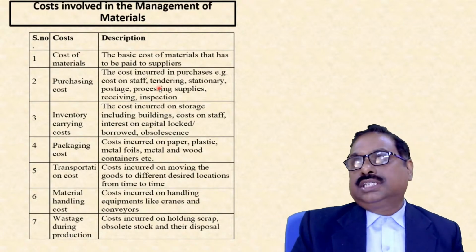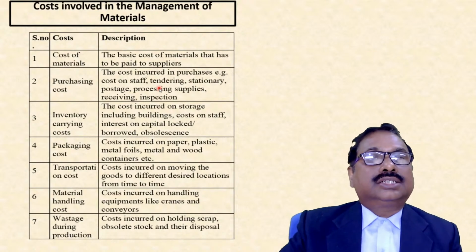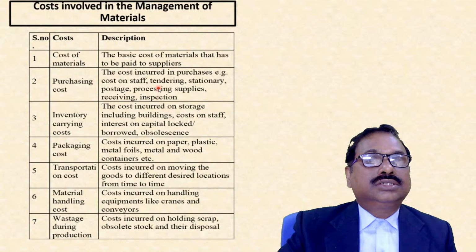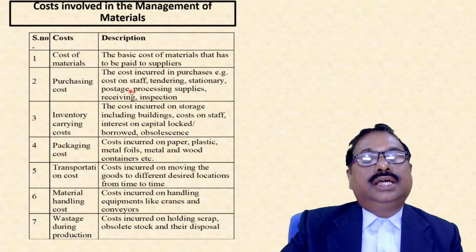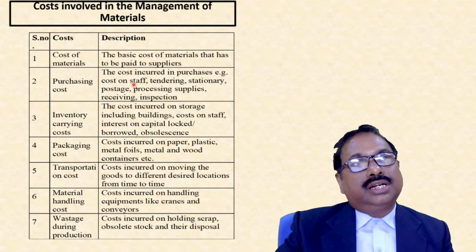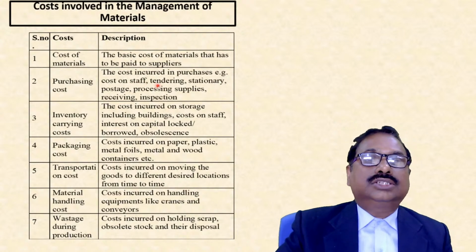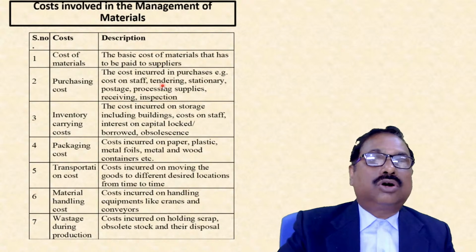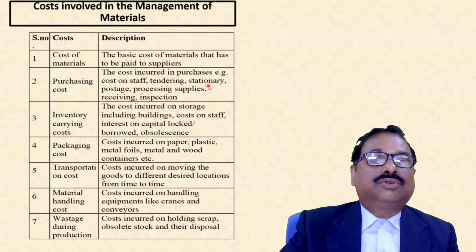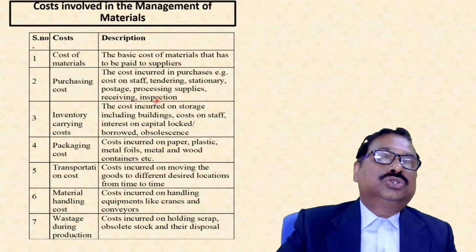Next is the purchasing cost. How do we purchase the material? We have to plan. Who will plan? There are some staff, employees, and they have some salary, so this is a cost on staff. Then they will give tenders in newspapers and so on, which also incurs cost. Then stationery, postage, processing supplies, receiving, and inspection are involved. So these costs come under purchasing cost, right?